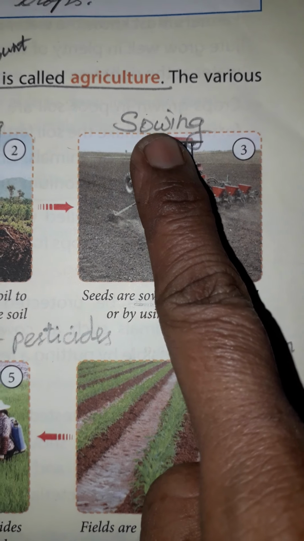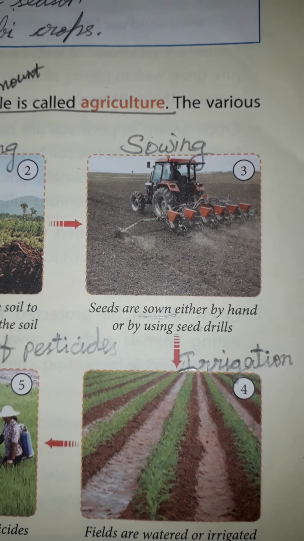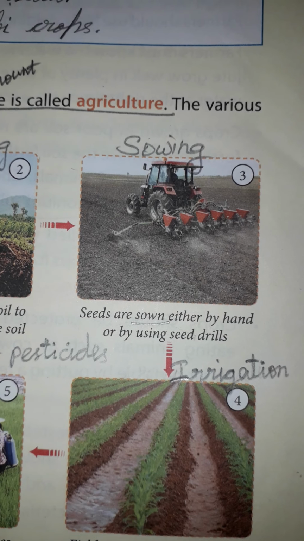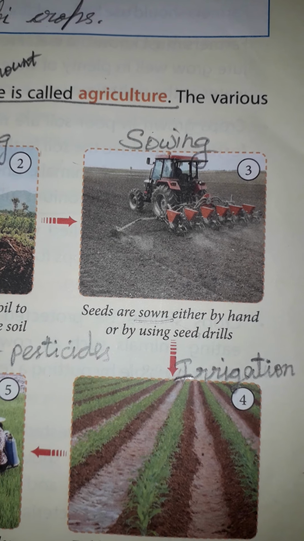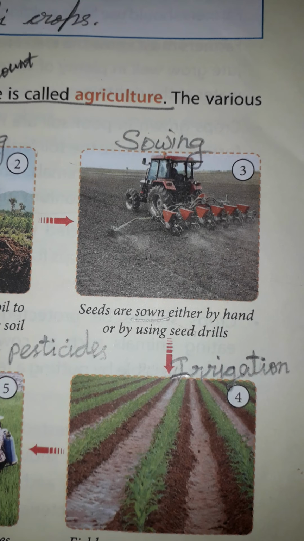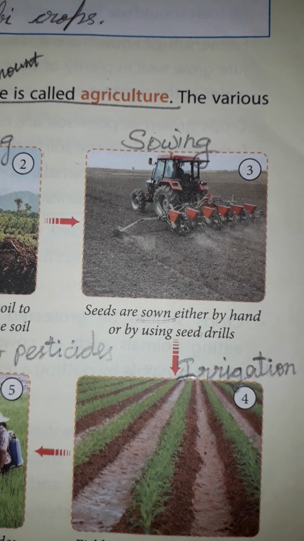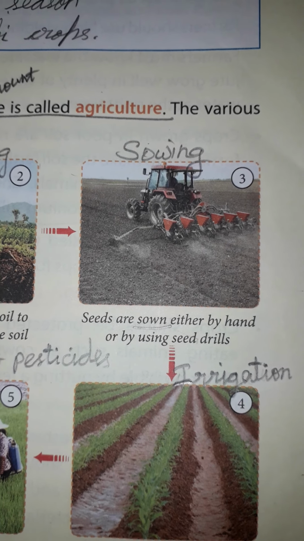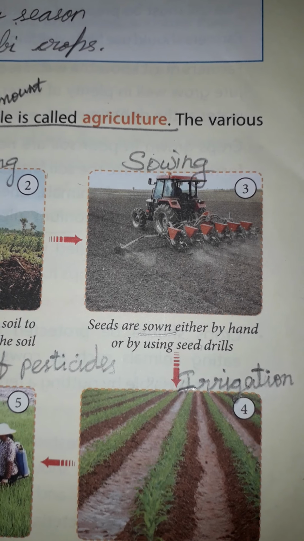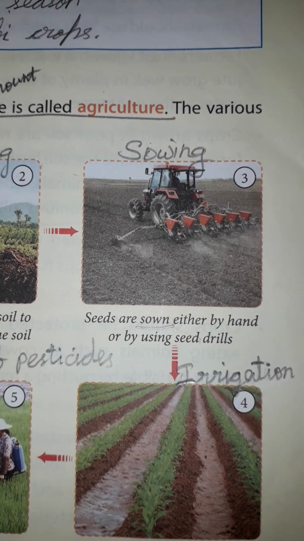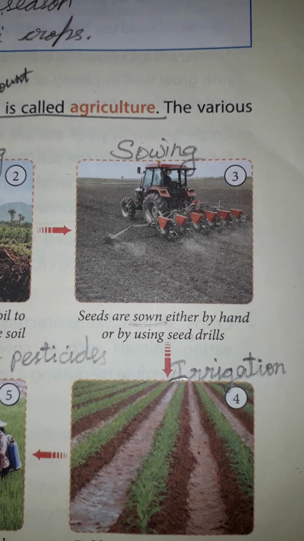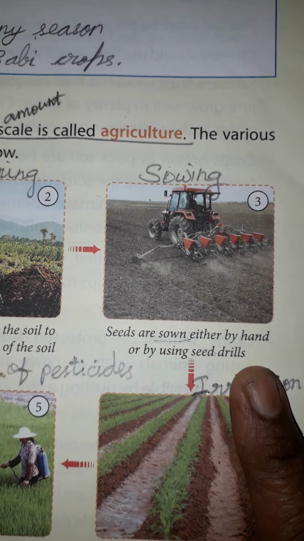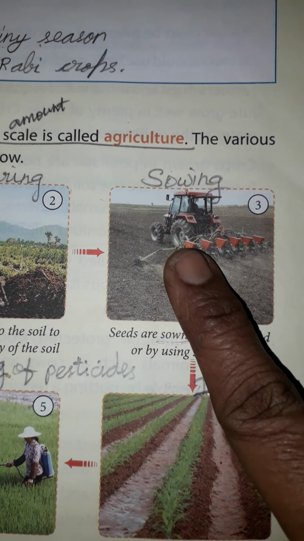So the third step is sowing. What is meant by sowing? The process of placing the seeds in the soil to grow a new plant is called sowing. Seeds are sown at a suitable distance. Sowing can be done manually or with the help of a machine called a seed drill, which is shown in this picture.